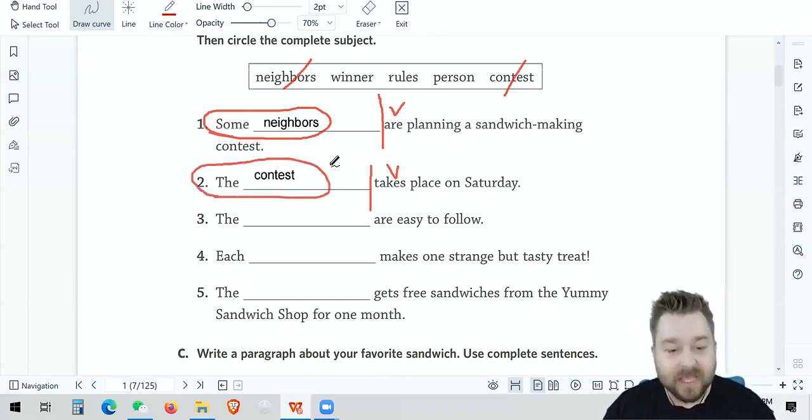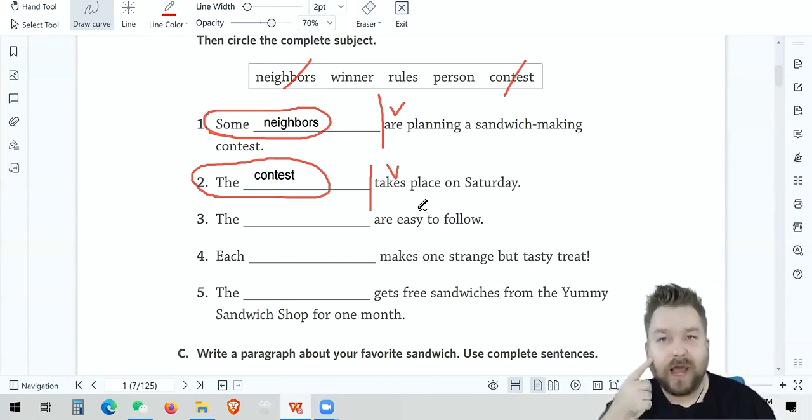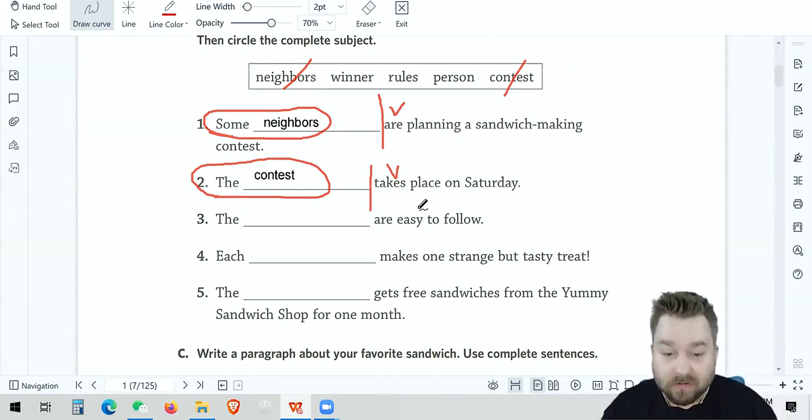Let's do the next one. The are easy to follow. Well, we know it has to be plural, right? Are has to be plural. So which one of these words is plural? Winner, that's one. Rules, many. Person, well, I'm a person, that's one. So rules is our plural. Now we know.